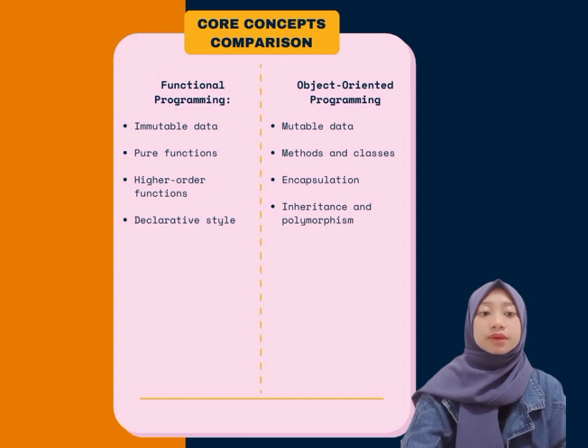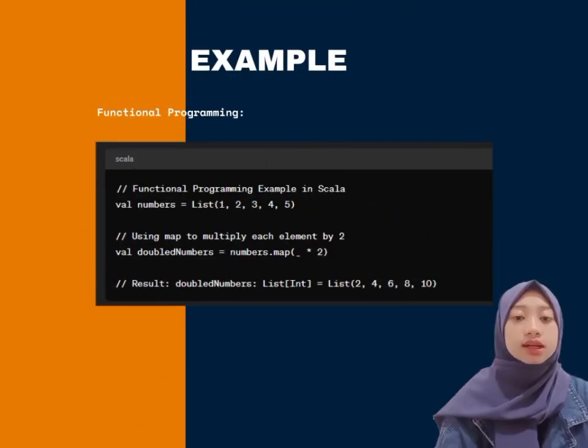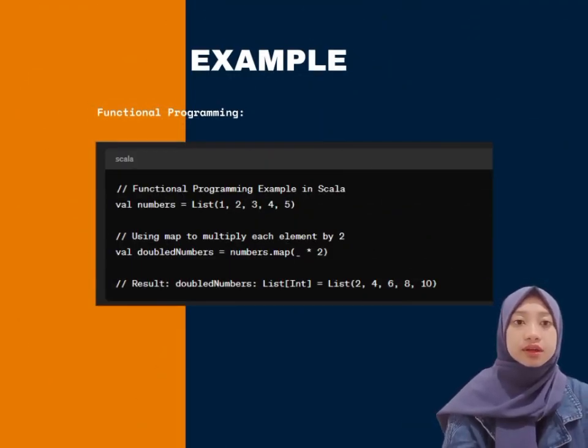Inheritance and polymorphism means object can inherit attribute and behavior from parent classes and can be treated as instance of their parent classes. Polymorphism allows objects to be treated as instance of their parent class even if they belong to a subclass.